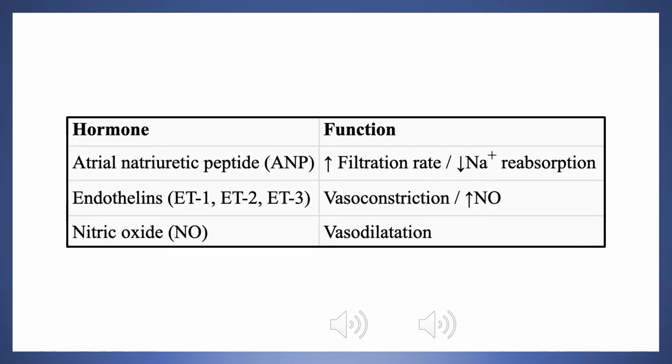The first hormone which we can see here is the atrial natriuretic peptide, also known as ANP. This hormone is produced by the myocardiocytes of the atria of the heart. Another similar hormone is called brain natriuretic peptide, also known as BNP. That one is produced by the myocardiocytes of the ventricles of the heart. Both of these hormones have the same function and they're produced in the same situation. That is when the heart is overfilled with blood.